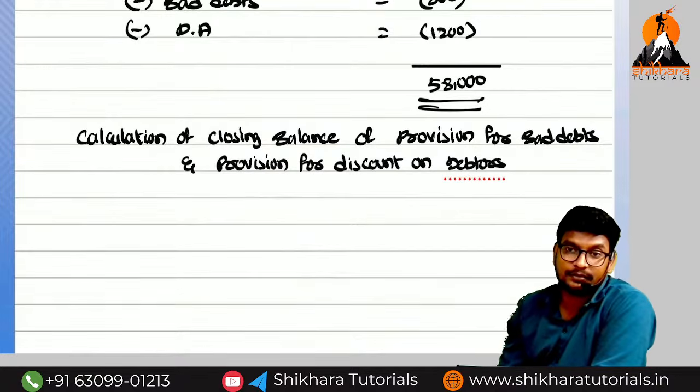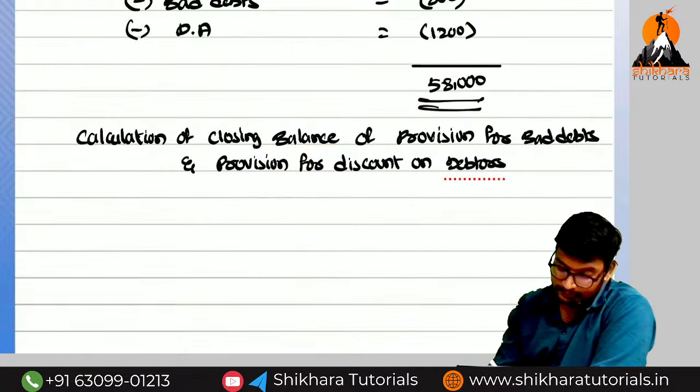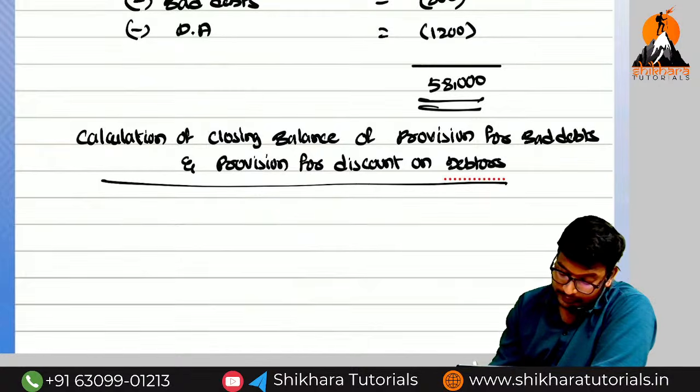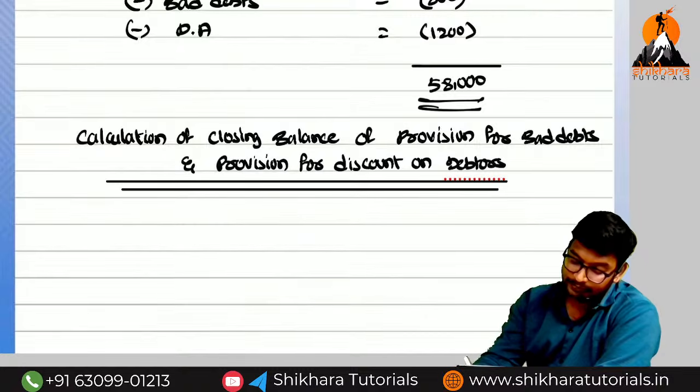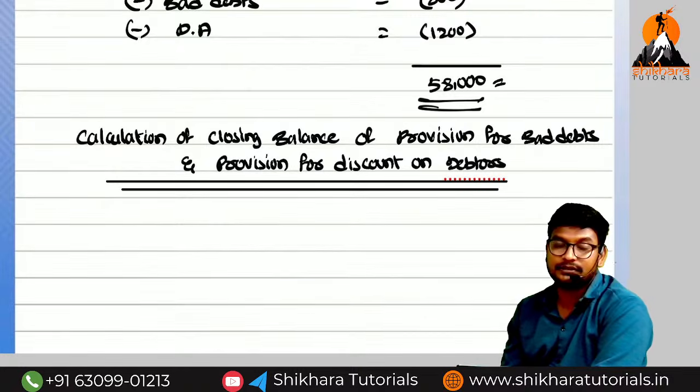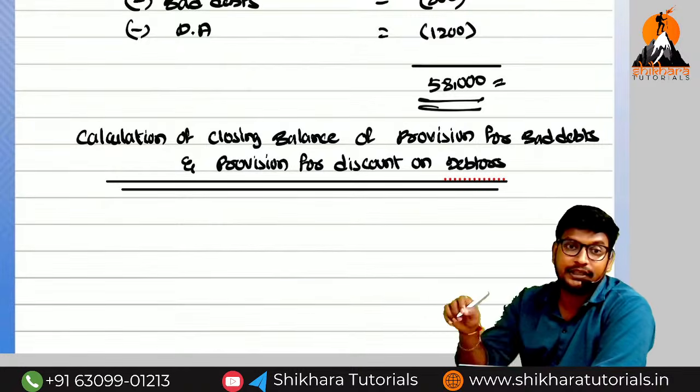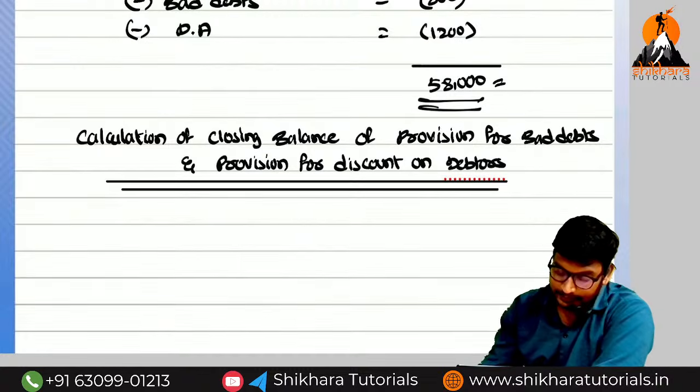How can we find it out? Easy. From this 58,000, first we need to apply the provision for bad debts, and then we need to apply the provision for discount on debtors.